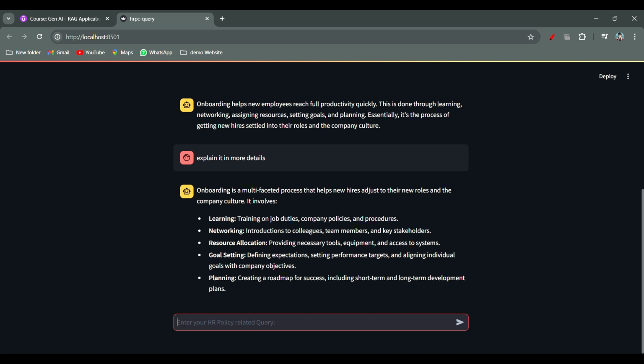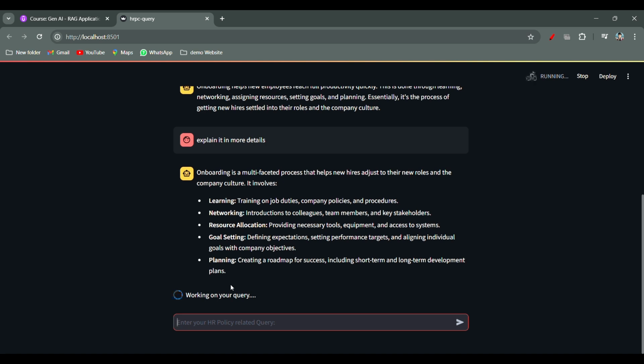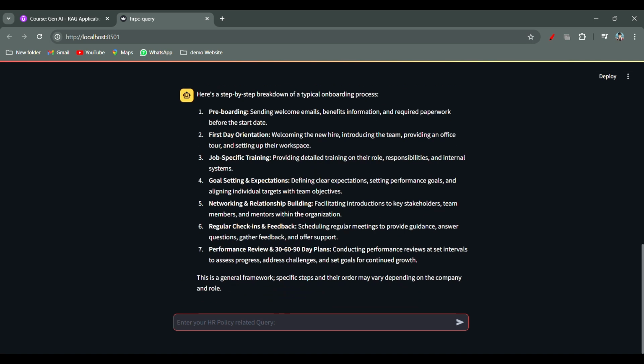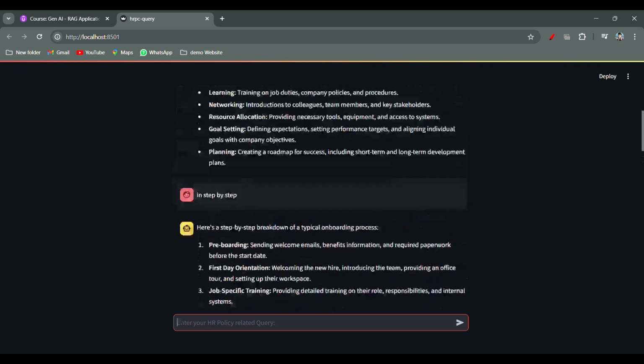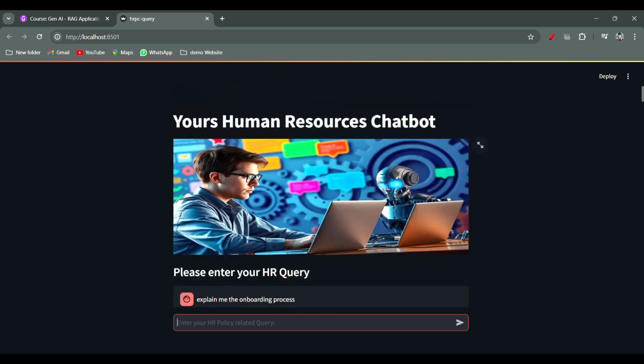Still not satisfied. So let me ask, explain it step by step. Yes, cool. So it's running fine. So by this demonstration, I want to show you that it has access to its chat history. It uses its chat history whenever it is needed.